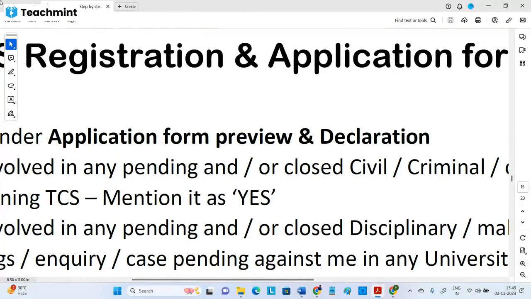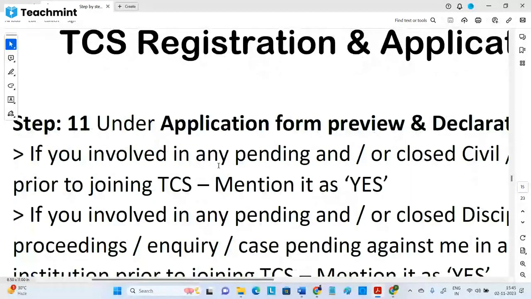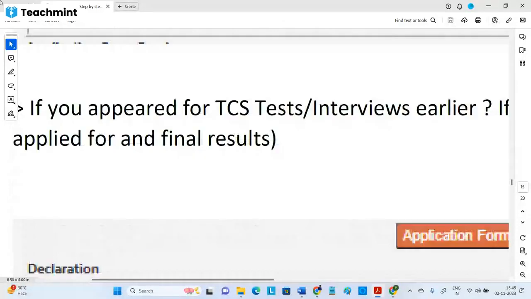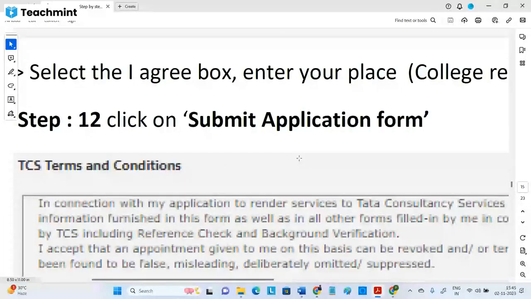Later also, you still have the choice to edit this application form, though not the basic details. If you made mistakes in your 10th or intermediate details, or if your personal details or present address change, all that can be updated later. Personal details and academics can be updated, and if you start new projects, you can add them, along with achievements and everything related. Once you preview and, after the declaration, submit the application form, that's done.